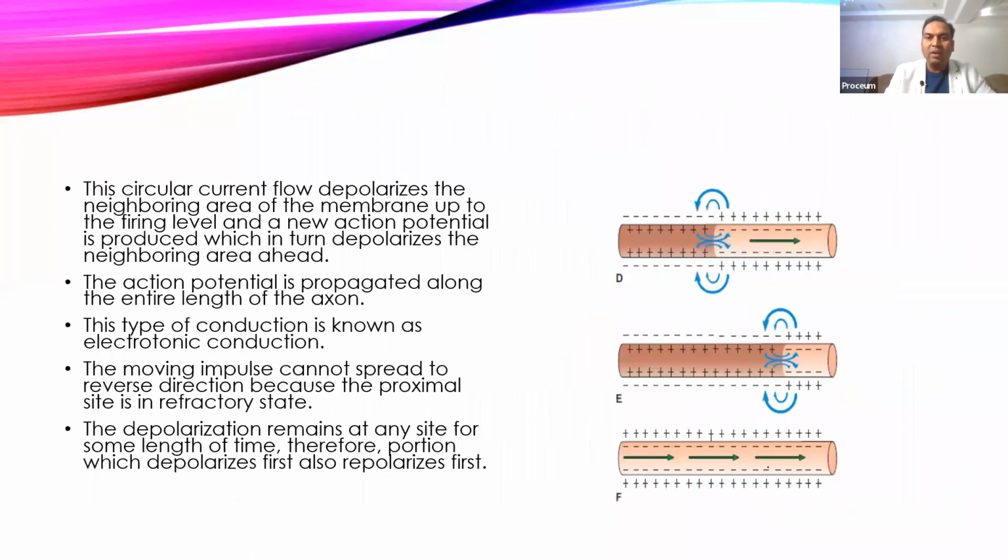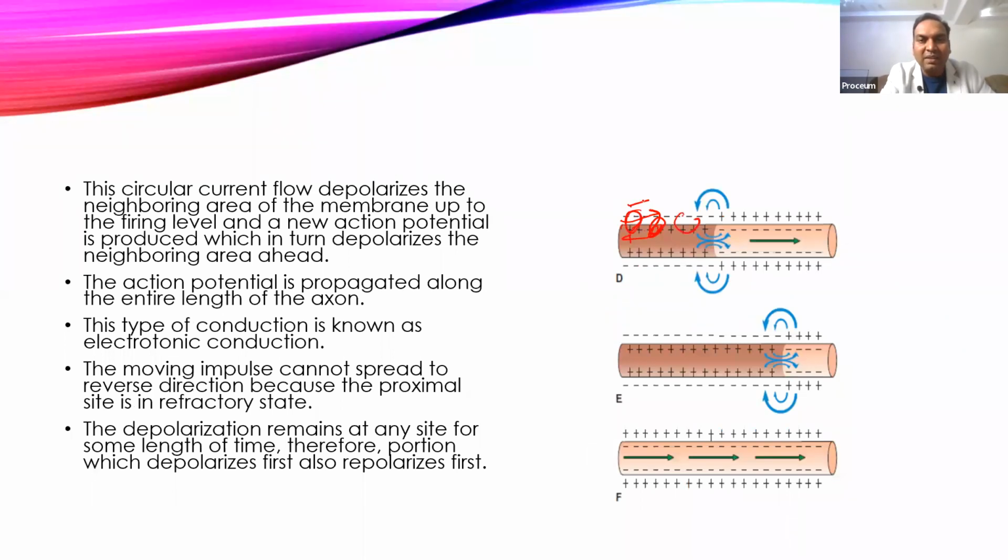Now, what happens when it is moving in this direction? The action potential has been generated here, and the earlier one has gone, but sodium also moves to this side. But here the voltage gated sodium channels are now refractory. Because of that refractoriness, it will not be able to generate an action potential here, and the action potential is generated only here.